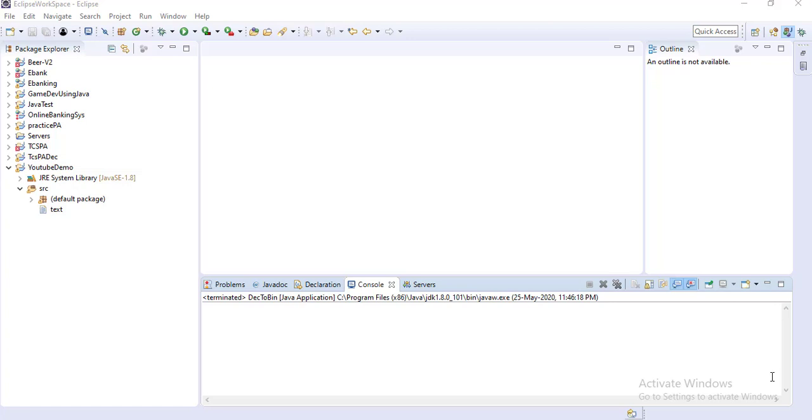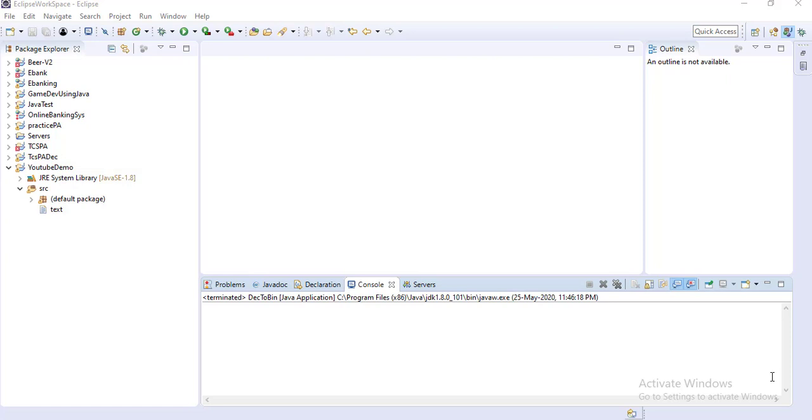I am Snehasis and today I am going to explain the three pillars of object-oriented programming. The three pillars are encapsulation, polymorphism and inheritance. Encapsulation I already described, polymorphism also I described. So inheritance is the remaining pillar, and today I am going to explain inheritance.